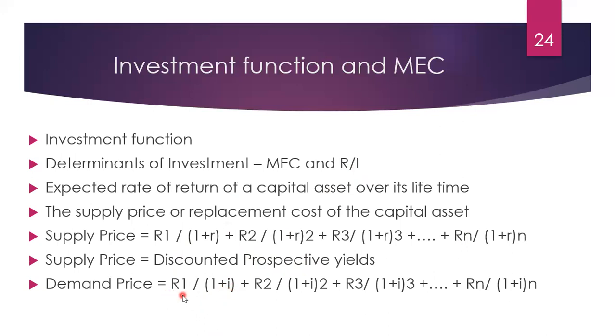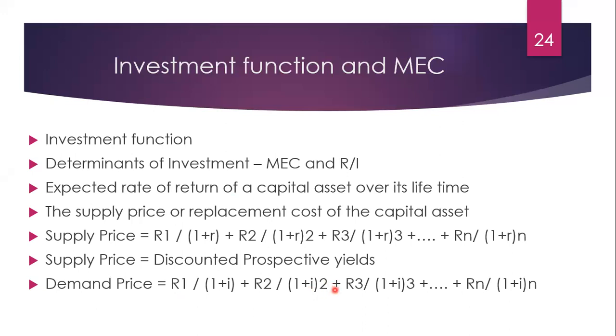So expected returns for first year R1 divided by 1 plus i, which is interest, rate of interest, which is working as rate of discount raised to 1 for first year when you calculate, plus R2, which is returns expected for second year, divided by 1 plus i raised to 2.